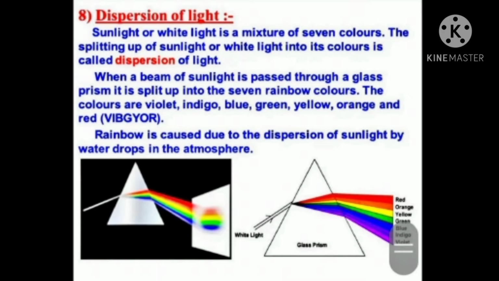These 7 colors travel with different speeds in glass and thus they bend through different angles. The violet color has the maximum deviation, and the red color shows minimum deviation. Rainbow is caused due to the dispersion of sunlight by water drops which are present in the atmosphere.